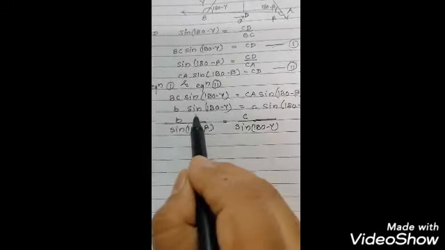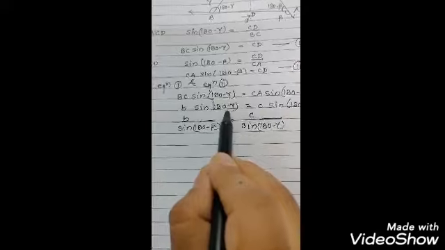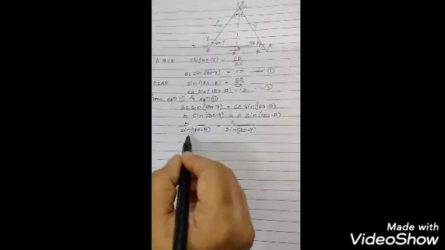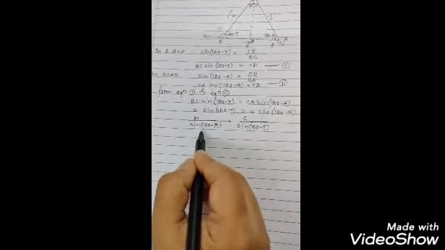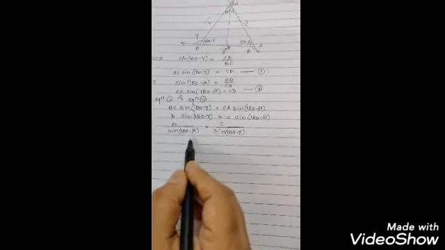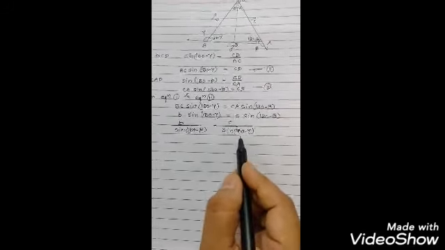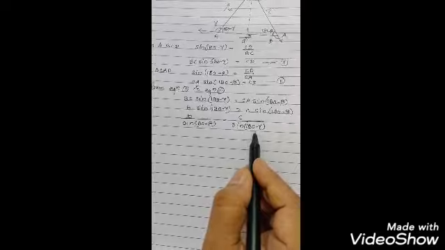We have transferred the sines to the other side, so B upon sine 180 minus beta equal to C upon sine 180 minus gamma.